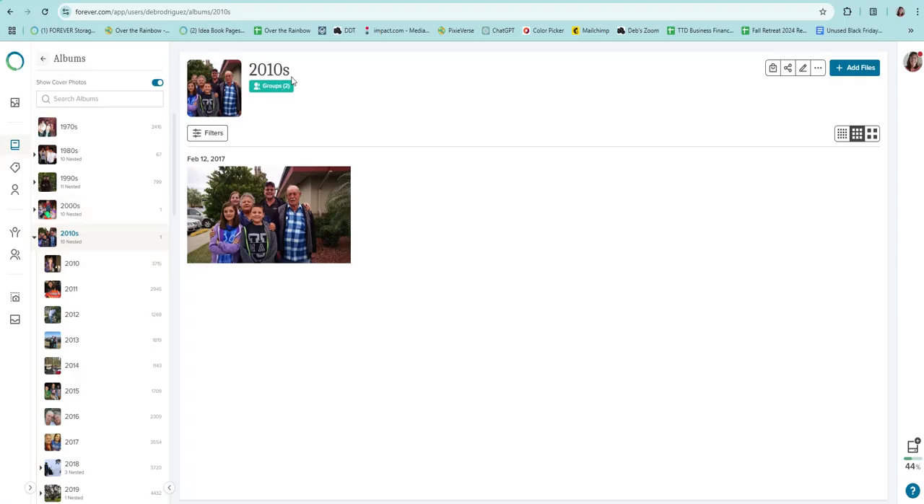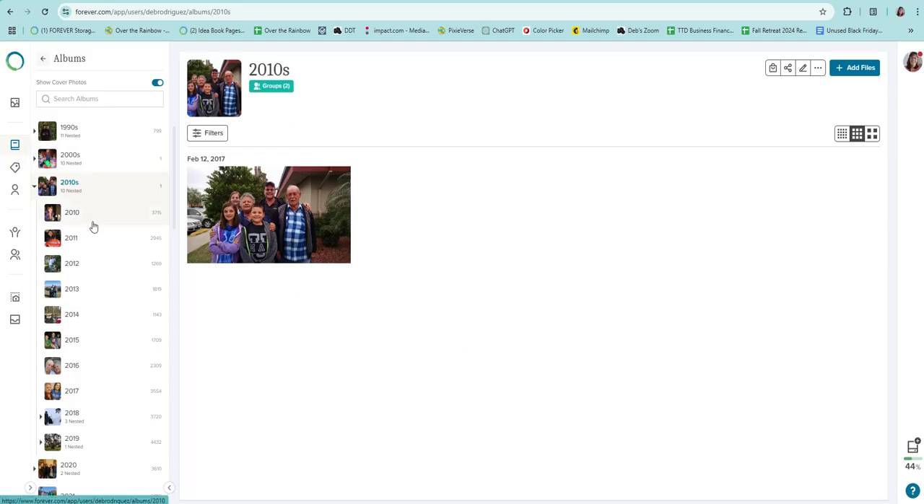So I'm in my 2010s album, and you can see there used to be a place here where I'd see all of my nested albums, but now these are all over on the left here. So if I want to see my nested albums, they're not showing in the middle screen. You have to look over here on the sidebar to find those nested albums. And I know that there's been a little bit of feedback to Forever about this. People liked having it visible in this main screen, so I think that might be coming back, but it's not back yet.